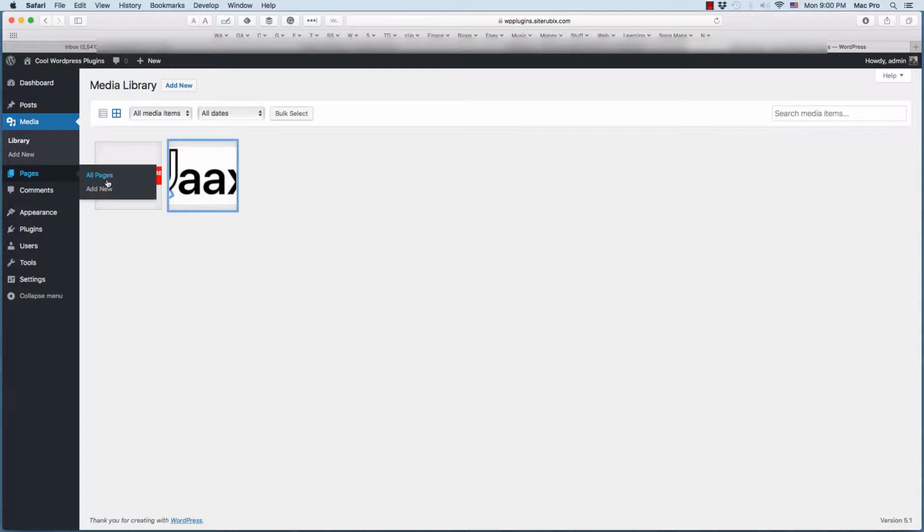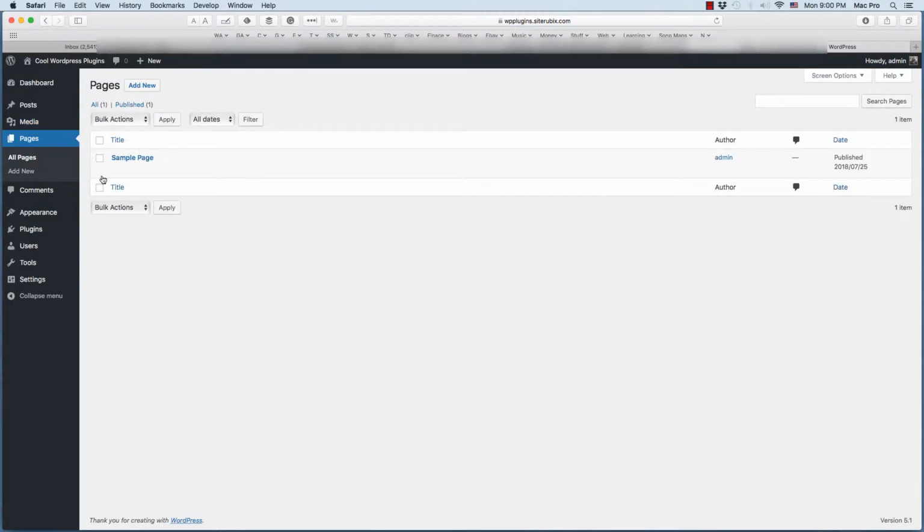And then we have pages, pretty much just like the posts. We have all the pages here, and we have an add new button if you want to add new. I'm just going to click on the pages. And we have a sample page here. And again, just like the post page, you can edit these, trash them, quick edit, whatever. There's a search bar over here. When you have lots of posts or pages, you'll need to search through them sometimes to find certain ones. And that'll be over there as well.